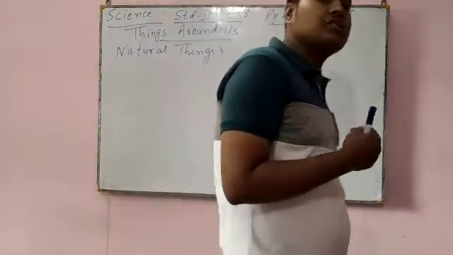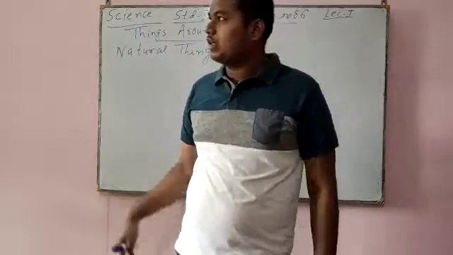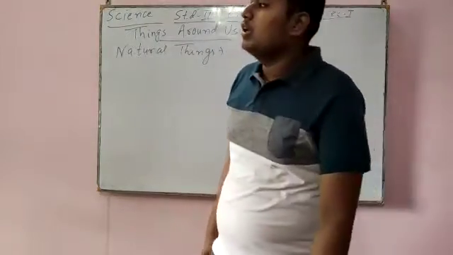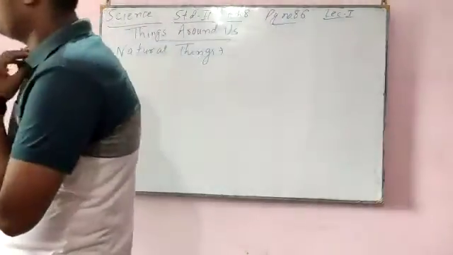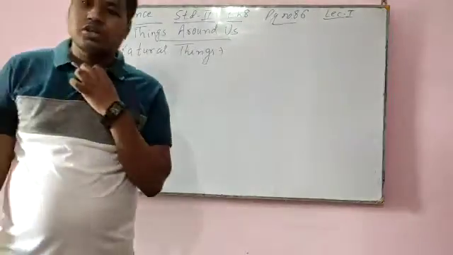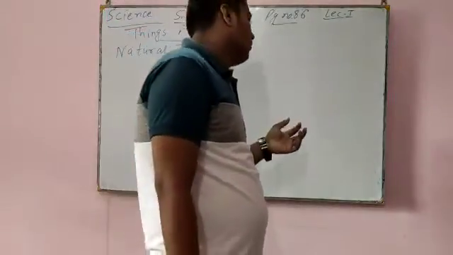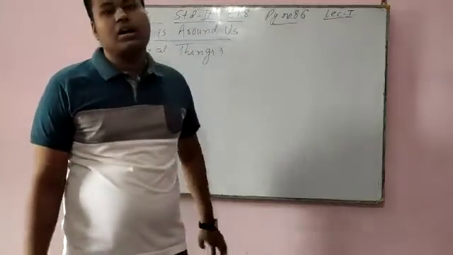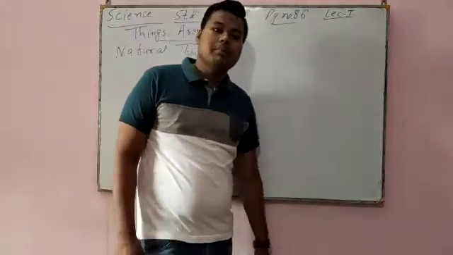There are many things which are not made by man. Like if you see a tree, it is not made by man. If you see any animals, they are also not made by man. But if I see this board, this wall, it is all made by man.